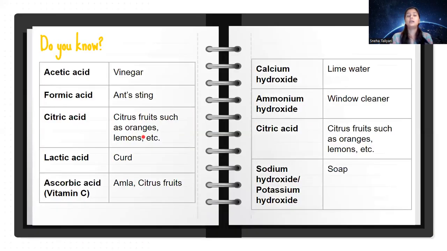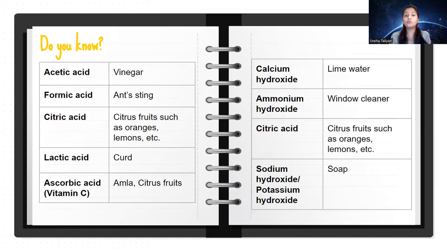Right? Now, I have this very amazing table which is given in our textbook also. अगर मैं बोलूं विनेगर, it is the common term vinegar. उसका साइंटिफिक लैंग्वेज में we call it acetic acid. It is an acid. That's why it tastes sour. If you talk about an ant's sting, जब चींटी काटती है, चींटी का जो स्टिंग होता है, that has formic acid in it. That's why when an ant bites you, you feel that itchy sensation, क्योंकि उसके अंदर एक एसिड होता है, फॉर्मिक एसिड, जो हमारी स्किन में हमें एक रिएक्शन कॉज करता है.